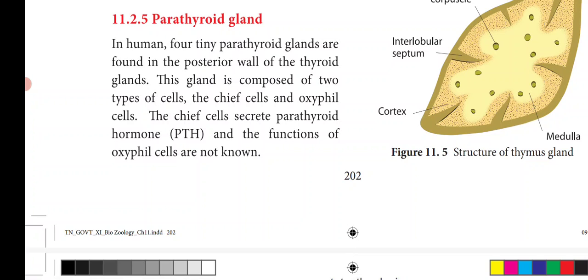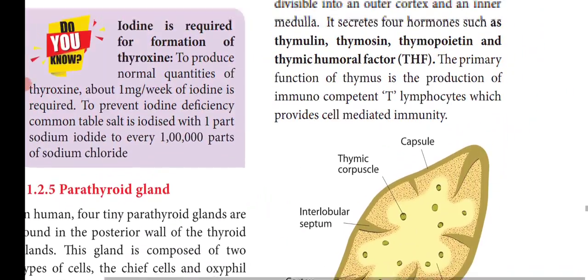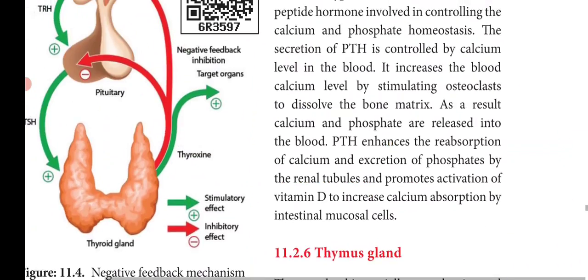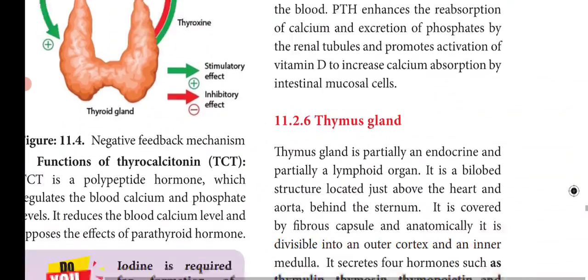The parathyroid gland is composed of 2 types of cells: the chief cells and the oxyphil cells. The chief cells secrete the parathyroid hormone, and the functions of the oxyphil cells are not known. We have already seen the functions of the parathyroid hormone.